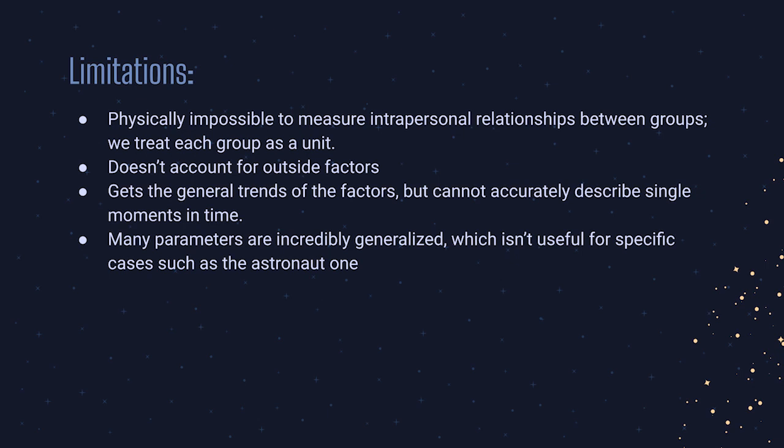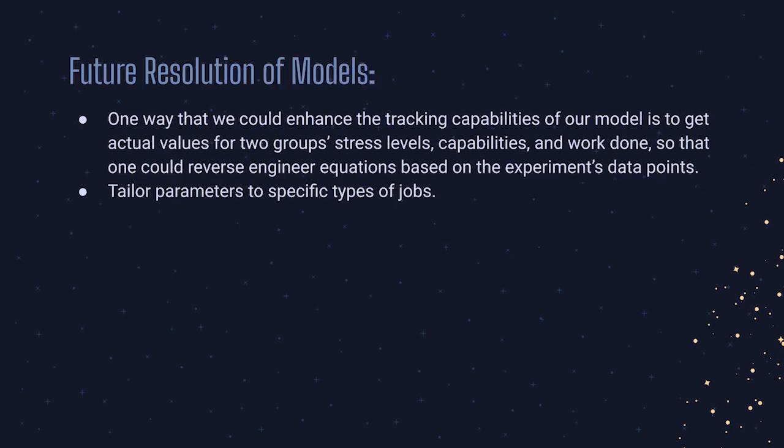Our models are able to show the general trends of stress, capabilities, and work, but if we were to try to find values at specific moments in time, the result would not be accurate. If we were to model this in the future to make it more accurate, we could enhance the tracking capabilities of our model so that it would get actual values for two groups' stress levels, capabilities, and work done. This way, one could reverse engineer equations based on the experiment's data points. We could also make our models more accurately represent specific scenarios by tailoring the parameters to specific types of jobs.